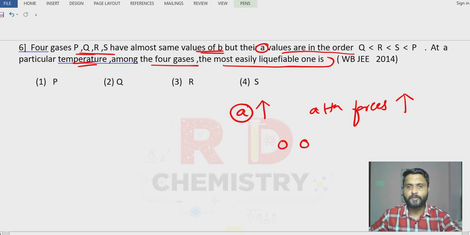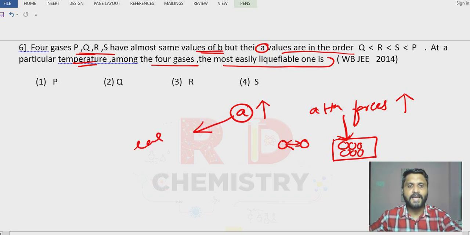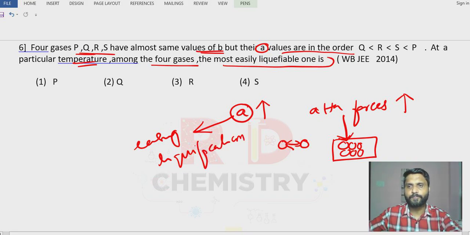When the attractive force between the molecules increases, molecules come closer, right? When the molecules come closer, it is easy to compress the gas. That means the gas can be easily liquefied. That means the larger the value of a, the easier the liquefaction of the gas. So which has the largest a value? P has the largest a value, therefore P can be easily liquefied. So the answer is option number 1, right?